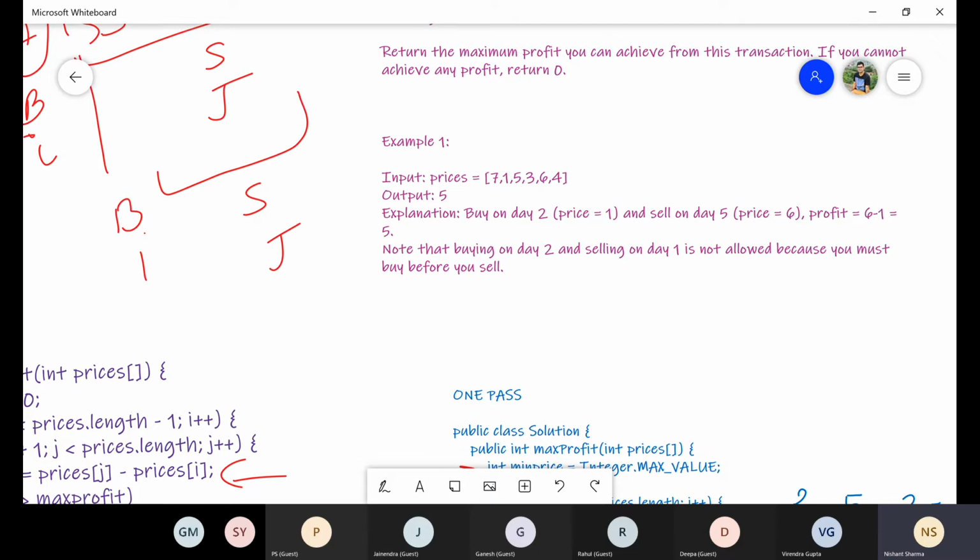Now, how can we solve this problem? From the problem statement, it seems very simple, right? Try to think. So the brute force approach will be the same. I can buy at some point, and then on the next point I can sell, and then again buy and then sell, and create all possible combinations, which is also in the order of n to the power n. But we will try to optimize the solution using the single pass approach only.